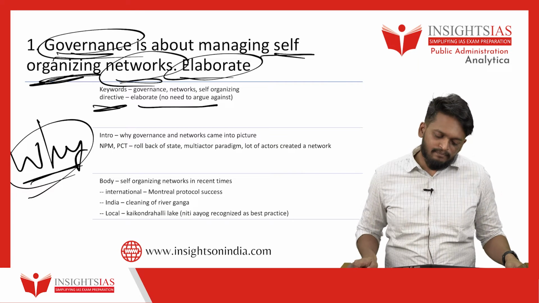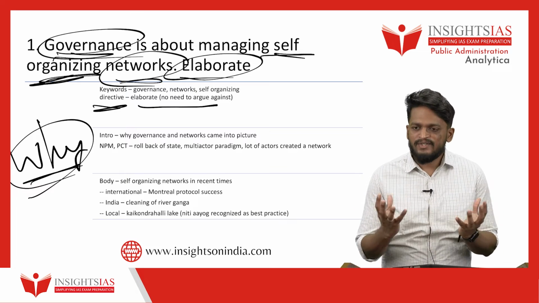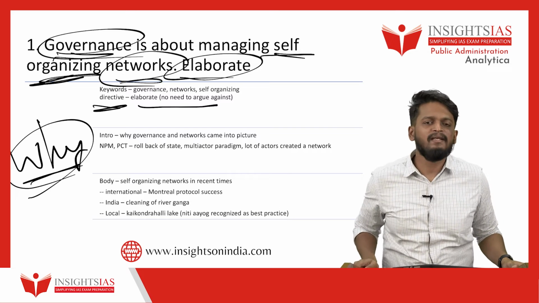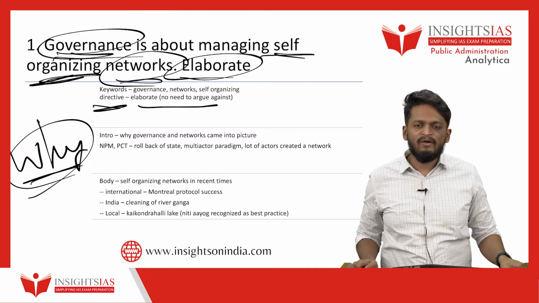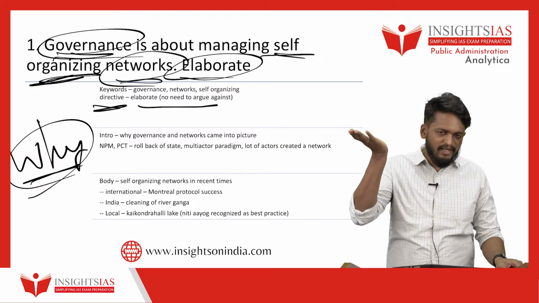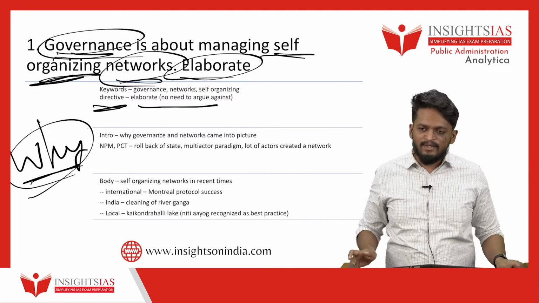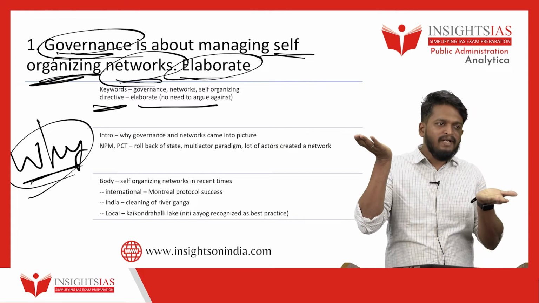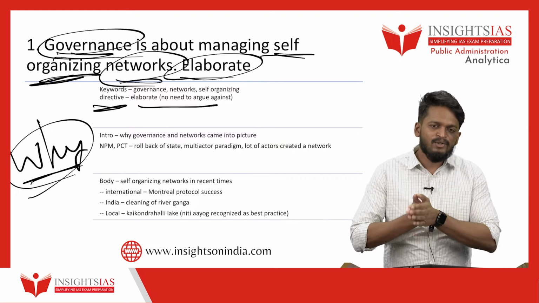This is the paradigm that we have today: rollback of state, multi-actor paradigm. On one side the rollback of state was happening, and on the other side people's expectations were continuously increasing. Imagine you watch something on Netflix and see the roads in Canada or the US and wonder why we don't have this kind of roads in India. That means people's expectations are increasing, whereas the power of the state is reducing. This mismatch needs to be addressed somehow. To address people's expectations, the state alone is not sufficient. We need the market and maybe civil society. All the actors coming together are able to solve this problem.